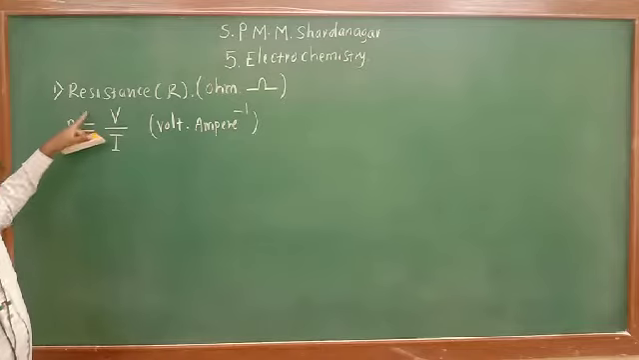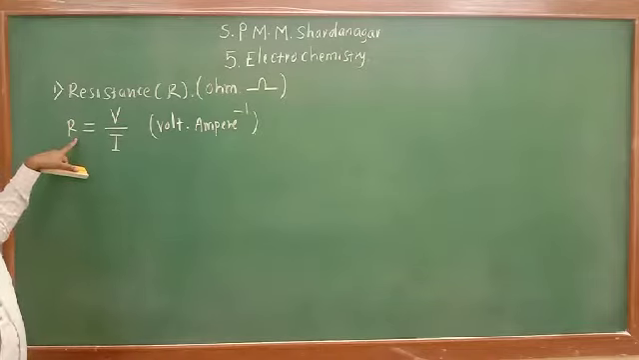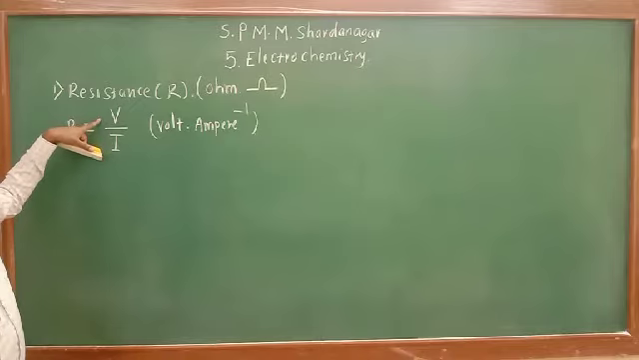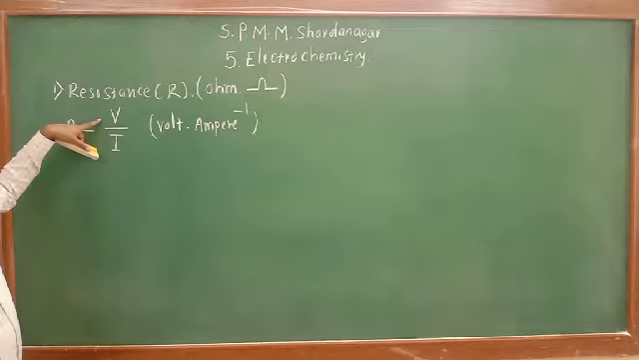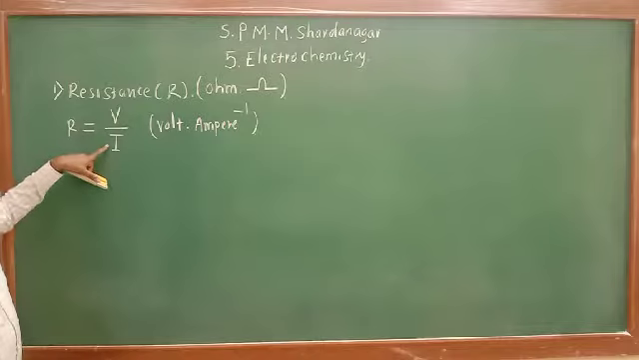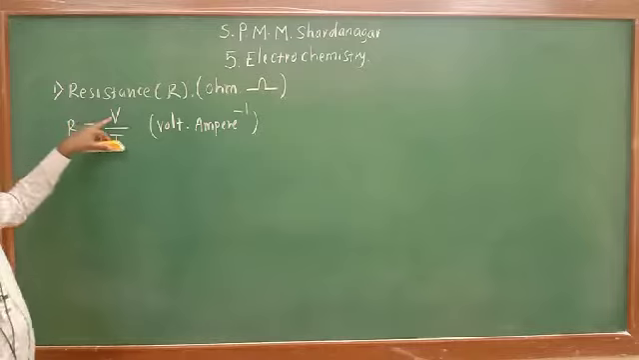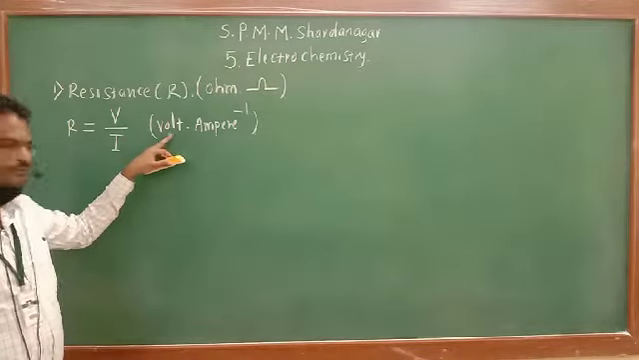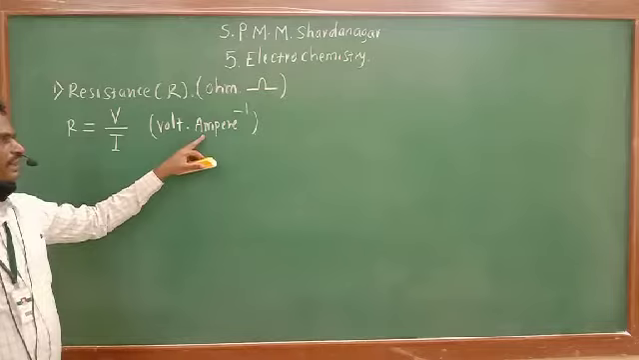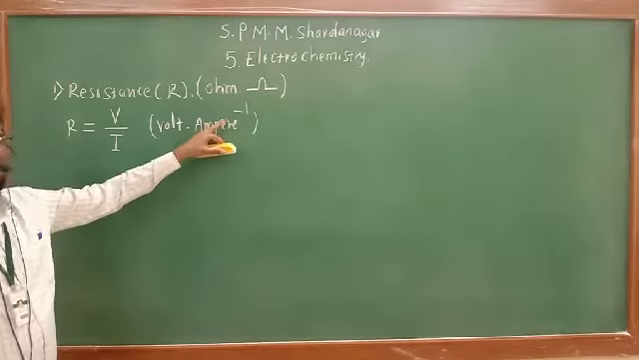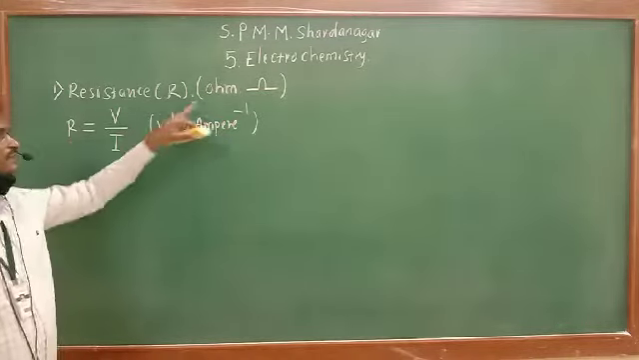According to Ohm's law, resistance of conductor is the ratio of potential, expressed in the volt, applied across the conductor to the current strength in amperes. We know potential is expressed in volt, current strength expressed in ampere. So volt per ampere is the unit of resistance, that is also known as ohm.